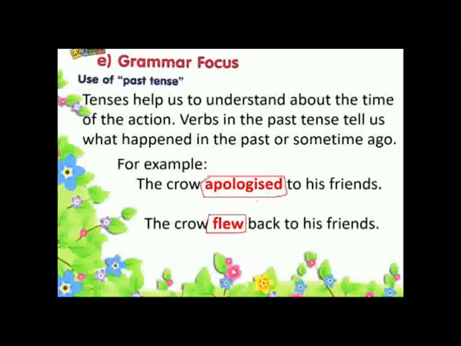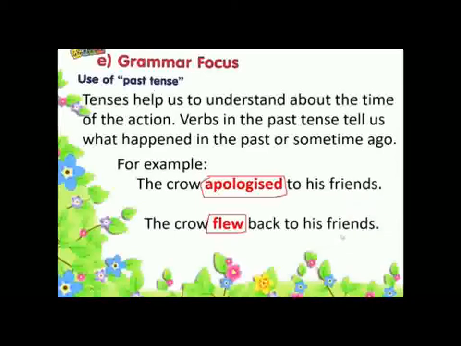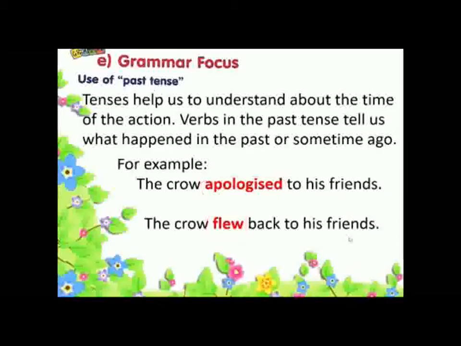Okay, so the verb here is telling us what happened and when it happened. It means that the crow apologized, that is the past time, and they flew back, that is also past time. So these two actions took place in past time or some time ago.